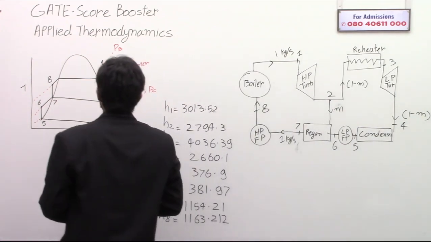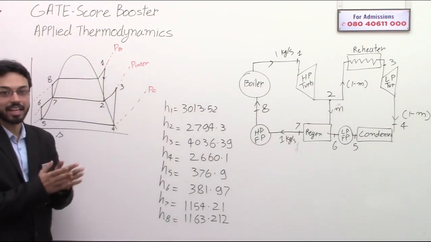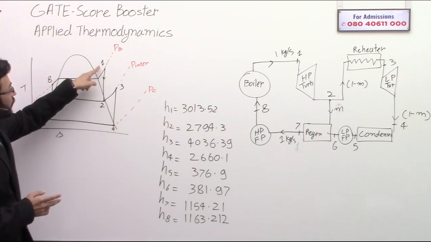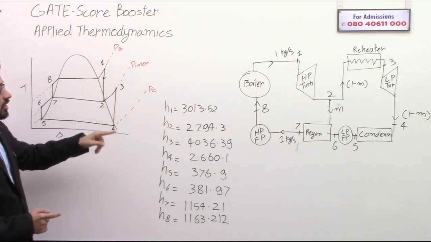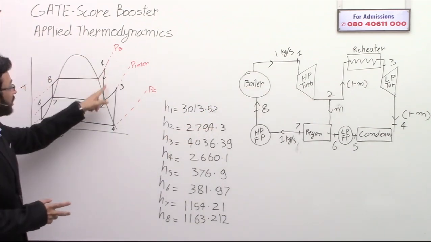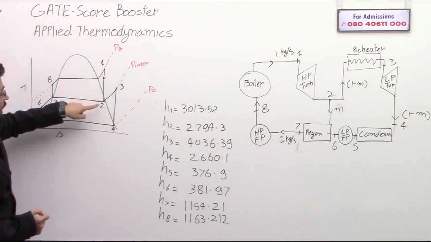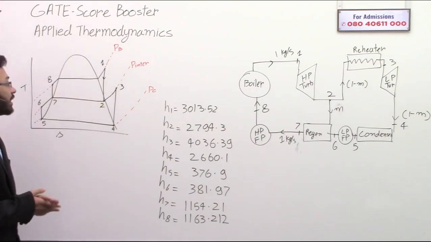Okay, I am explaining the TS diagram. Collaborate with that schematic diagram. Okay, see what is happening. From 1 to 2 is the high pressure turbine, adiabatic expansion. 1 is the inlet of the high pressure turbine and 2 is the outlet of the high pressure turbine. Okay.